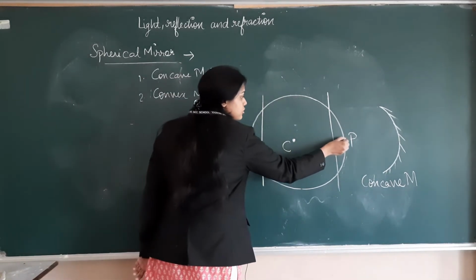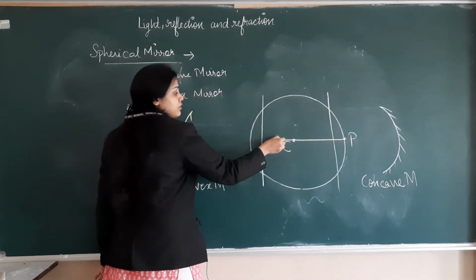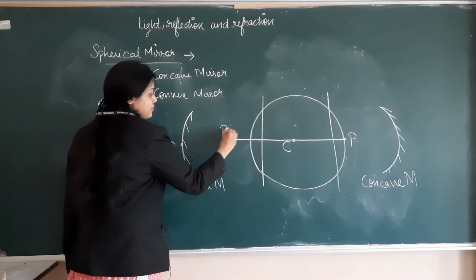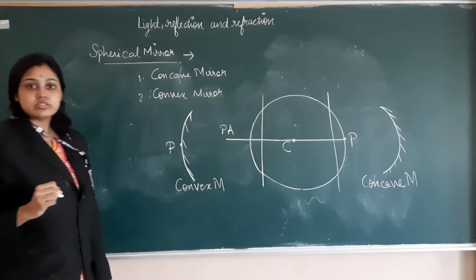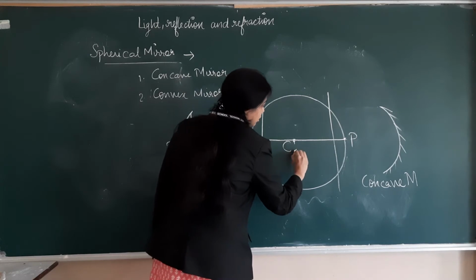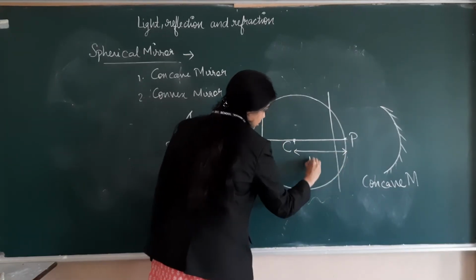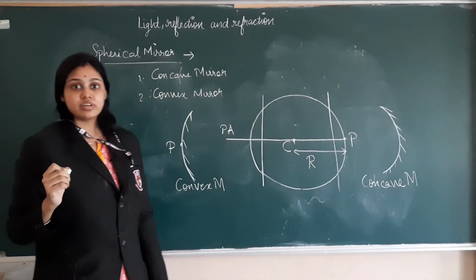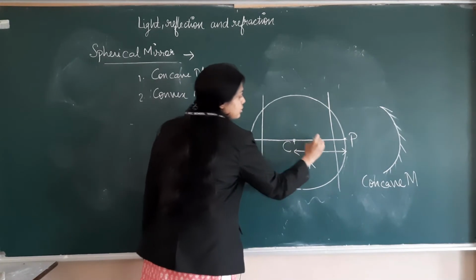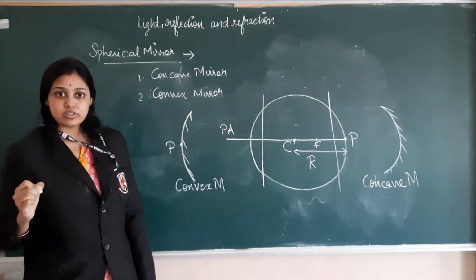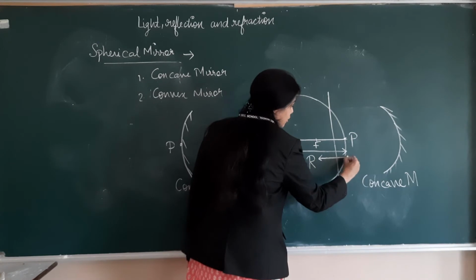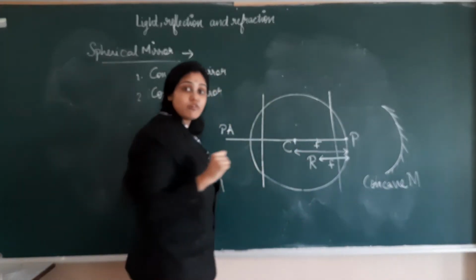Now the line which joins pole and center of curvature and passes through them is known as principal axis. The distance between center of curvature and pole is known as radius of curvature. The midpoint of this line CP, that is F, is known as focus, and the distance of focus from pole is known as focal length.